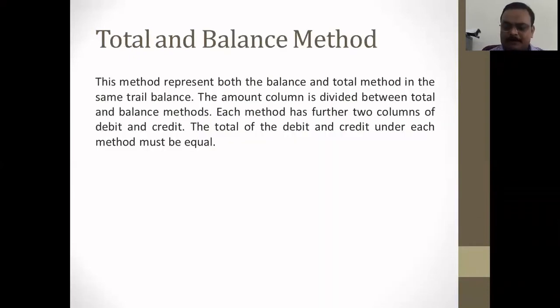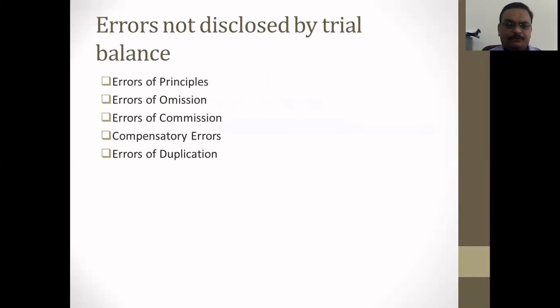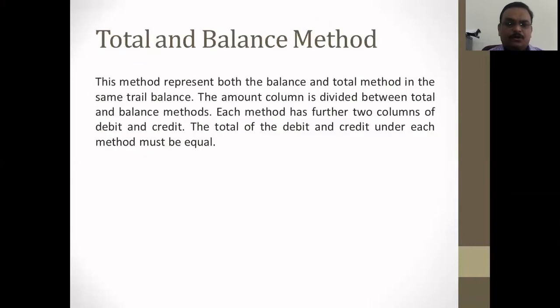And the trial balance by the total and balance method. While we prepare the trial balance with the total and balance method, we use a blend of both methods that I have discussed above. The method represents both balance and total methods in the same trial balance.